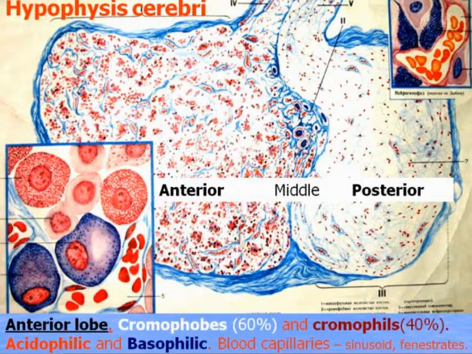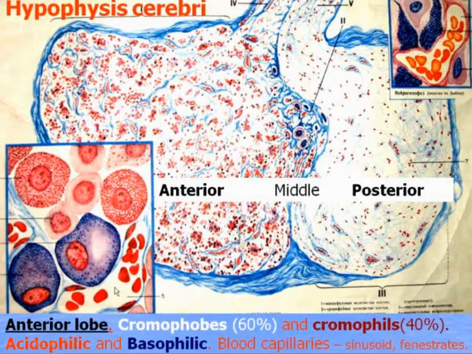compose 40% of cells. And they are divided into two groups: acidophilic cells, which are stained by acid dyes, and basophilic cells, which like basic dyes and usually stain blue, and acidophilic in red.